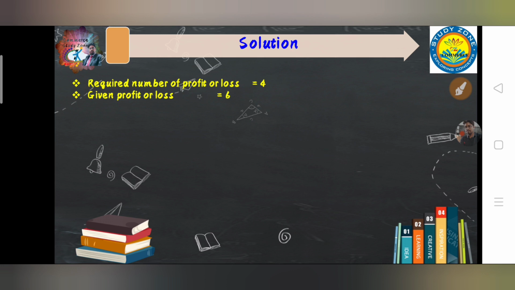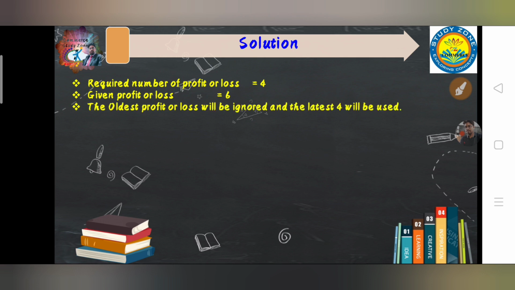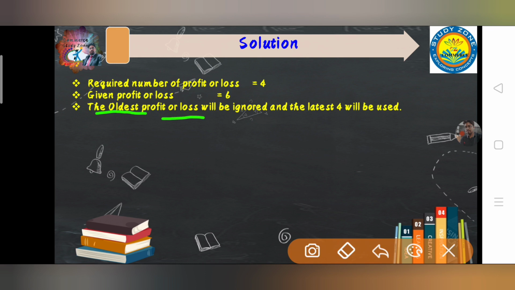We have to take in order the latest 4 profits, and we have to ignore the oldest profit or loss, whether the eliminated values are profit or loss. Here I have written all the notes regarding that: the oldest profit or loss will be ignored. Out of those 6, the oldest ones will be ignored and the latest 4 will be used.